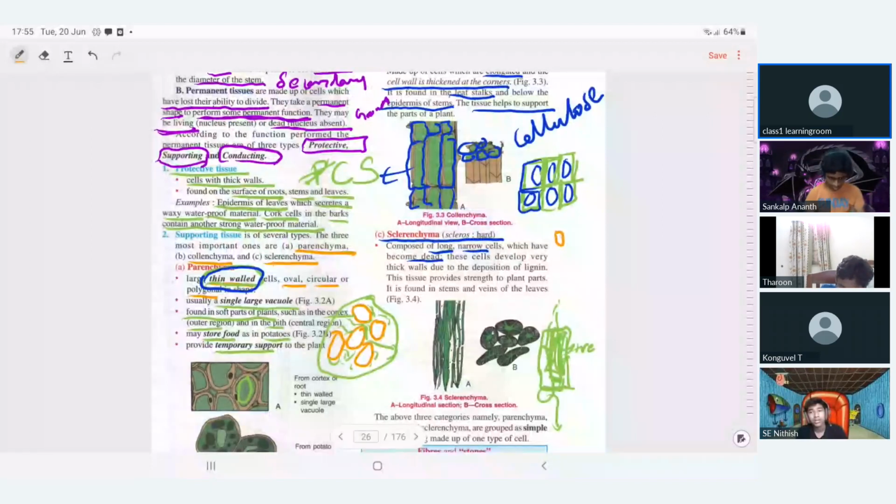Initially, that's what is called specialization. You are born as a baby, right? Then a boy, and then a man, and then a grandfather, an old man. Now here, look at that. First, thin cell wall, and then thick cell wall. There are two types of cell wall: primary cell wall and secondary cell wall.